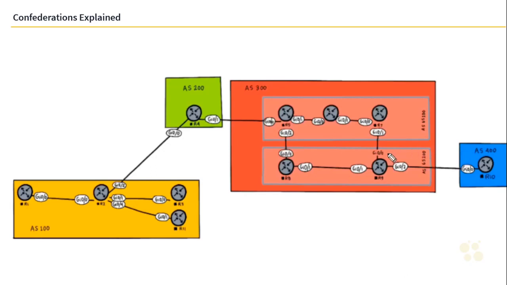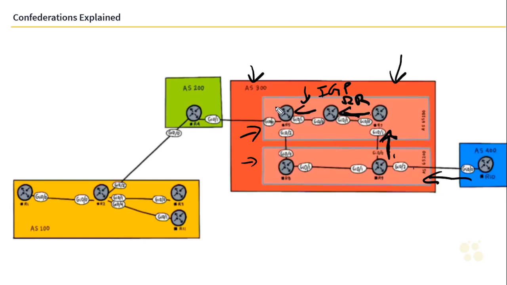So by using a confederation, we got around the iBGP full mesh mandatory statements to make all this work in AS300 by splitting it up into a couple confederation ASs. Now, when a route came in through AS400, we were able to send it up into AS65100 from AS65200 because this AS was running an interior gateway protocol as well as had a route reflector. The iBGP route was sent all the way through, and then the eBGP rules state that we sent it outbound towards AS200 with a new next hop. So that's confederations in action.